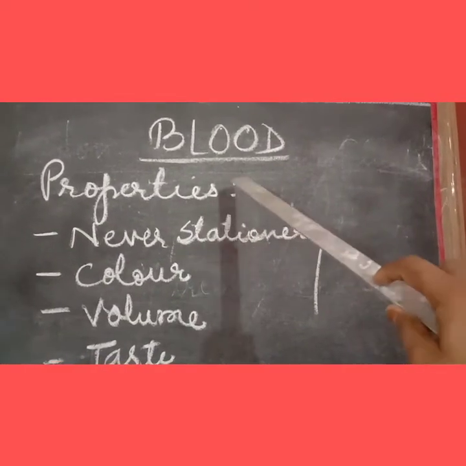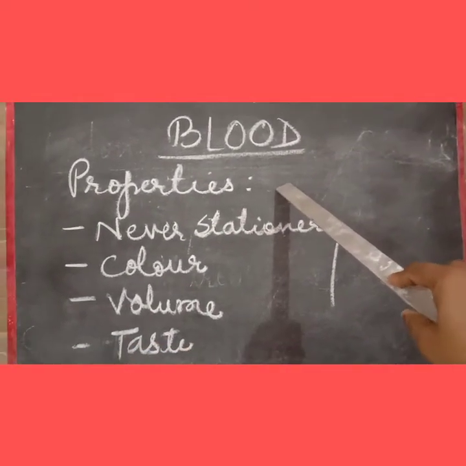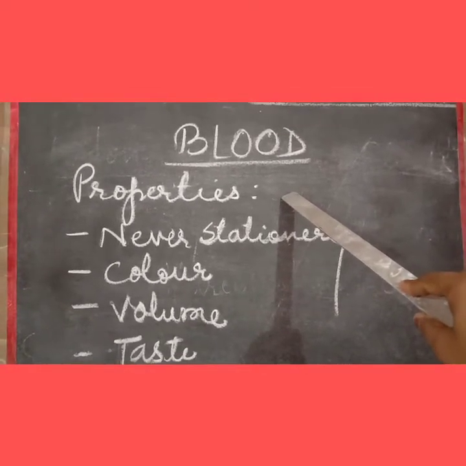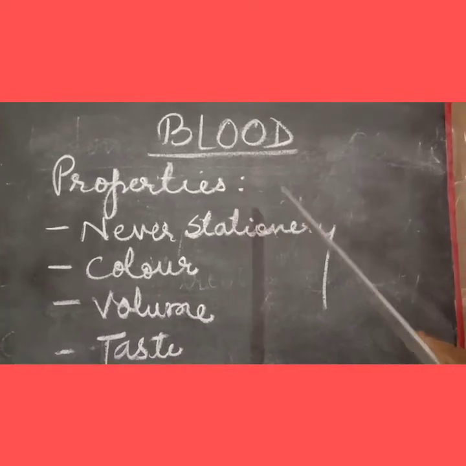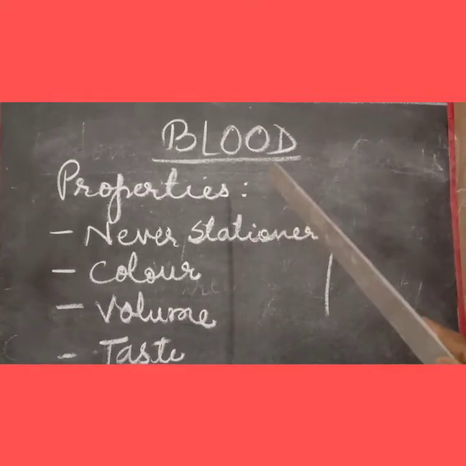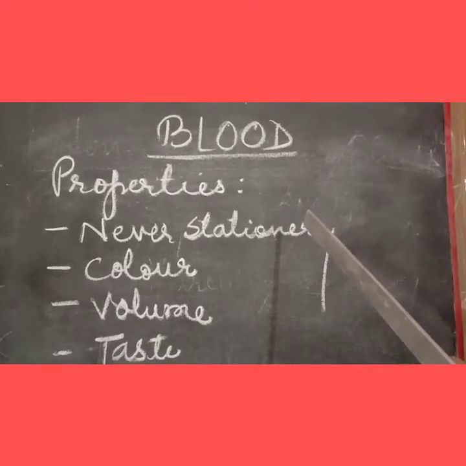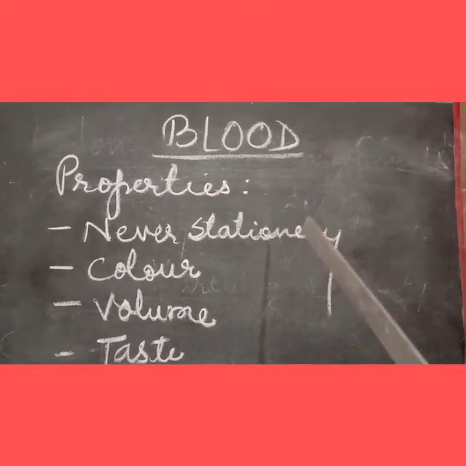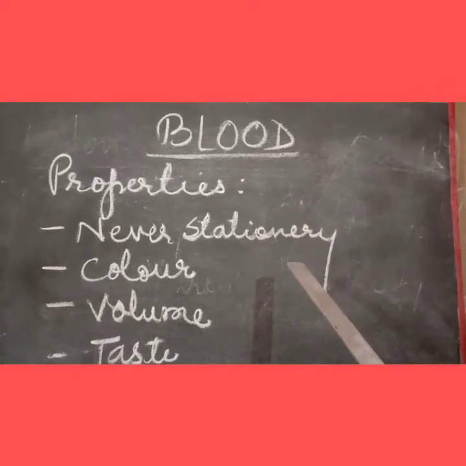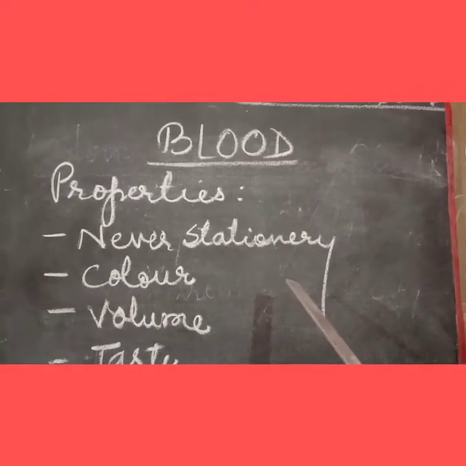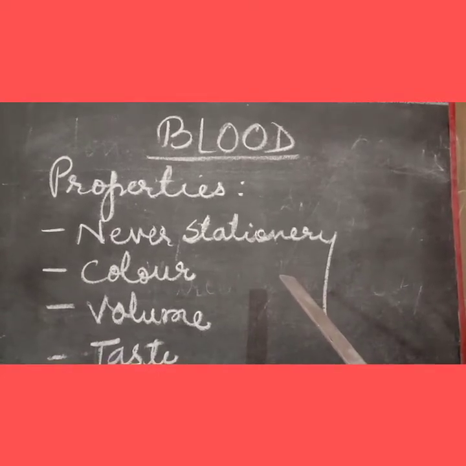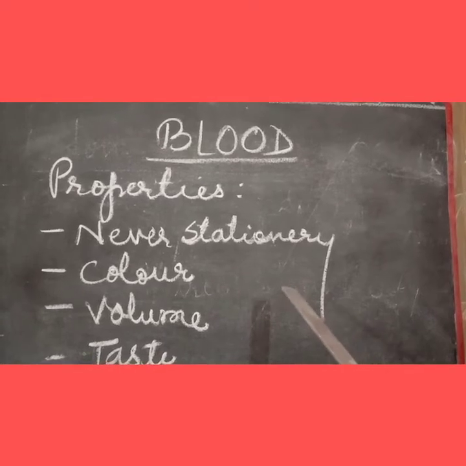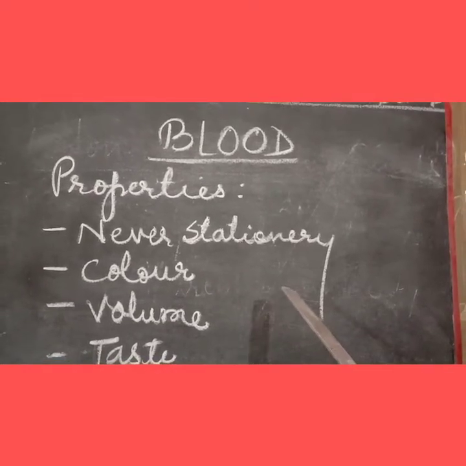Now, before moving further, I want to remind you that we are reading about the human circulatory system, and this human circulatory system is a closed blood circulatory system. Yes, children, this type of circulatory system which is present inside the human body is called a closed circulatory system because the blood flows in a closed manner inside the blood vessels.